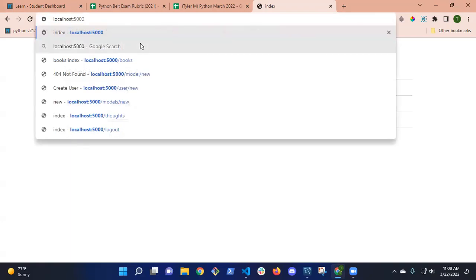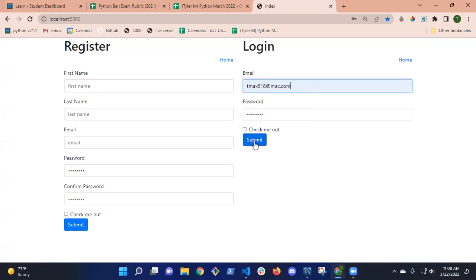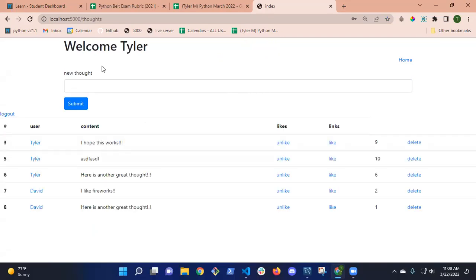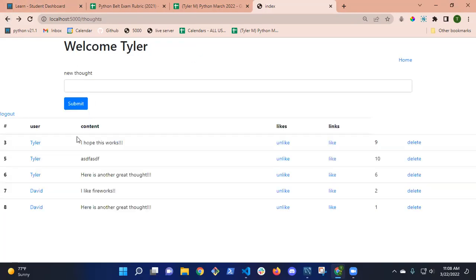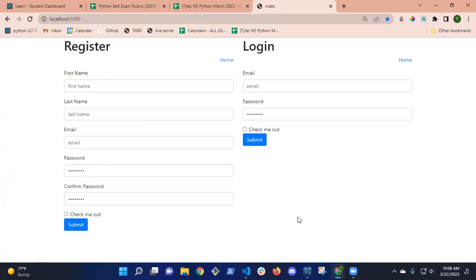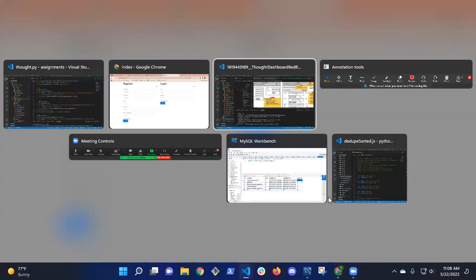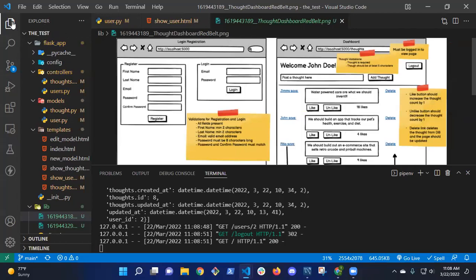I'm just kidding. So if I go back here, I'm going to log in as Tyler this time, make sure. Okay, so it says welcome Tyler, shows all Tyler's thoughts. I can see my thoughts. I can go back, I can see Dave's thoughts. And I can log out and it takes me back here. Let's just double check the wireframe. I don't think I missed anything. I think I got everything. Does anybody see anything that I missed?